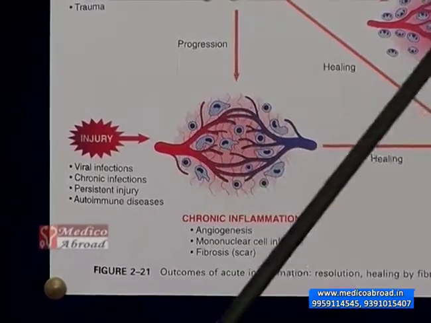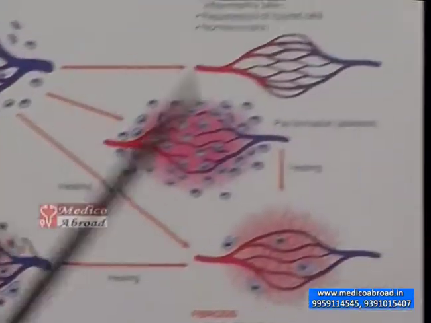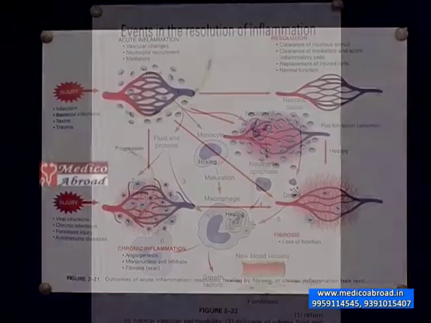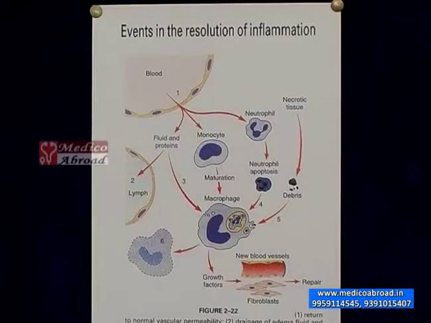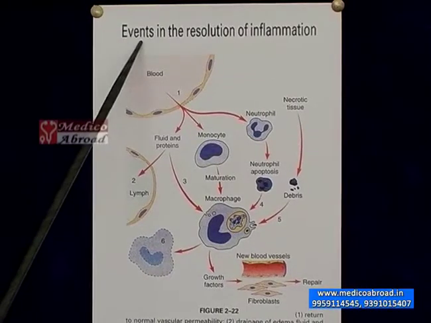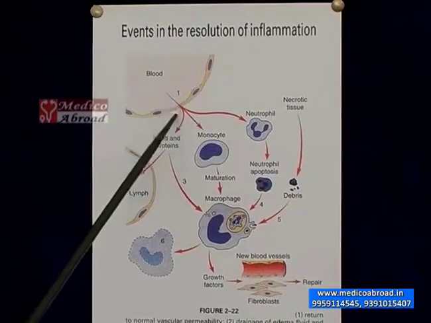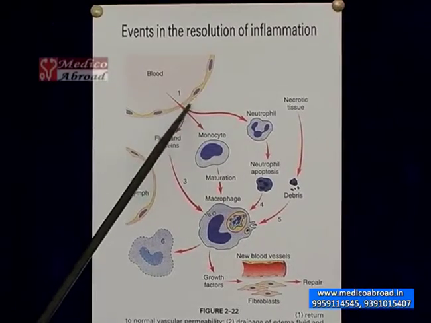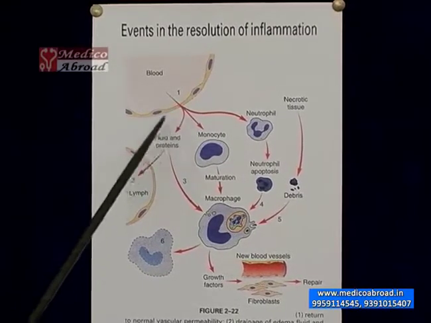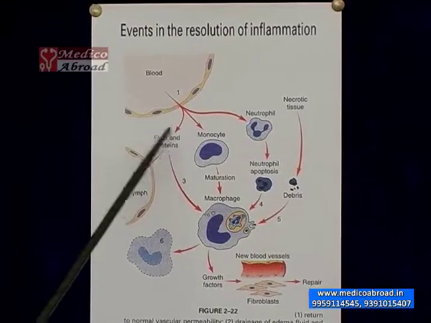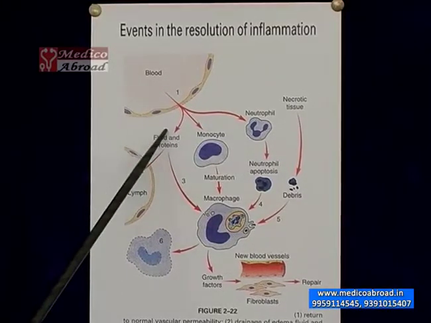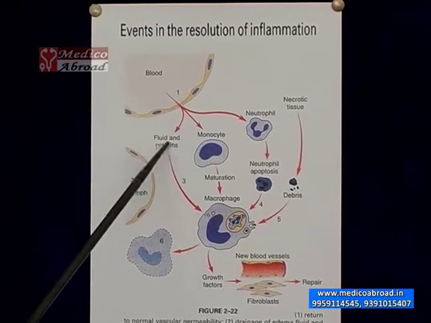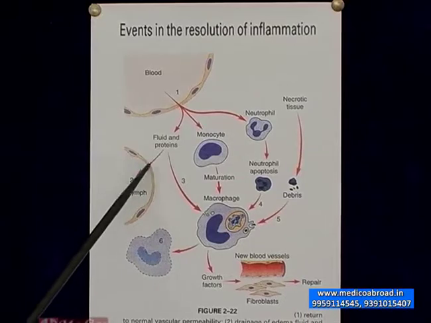Now, let's look at how complete resolution occurs at a cellular level. Let's look at the events in the complete resolution of acute inflammation. The cellular events. Number 1, the vascular permeability of the endothelial lining returns to normal. The extra fluid and proteins which constitute the edema in the extracellular tissues return to the lymph. The outflow increases.